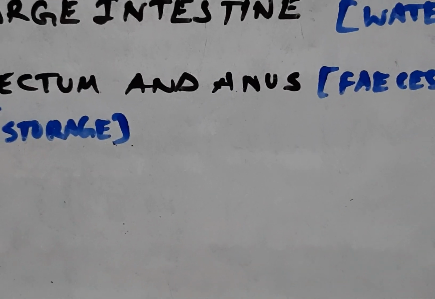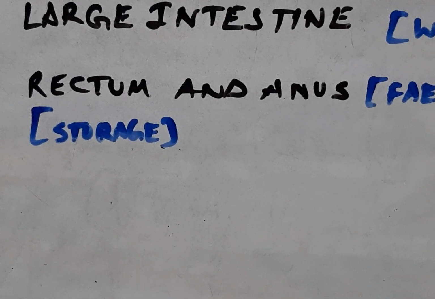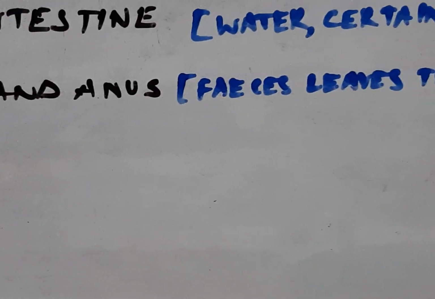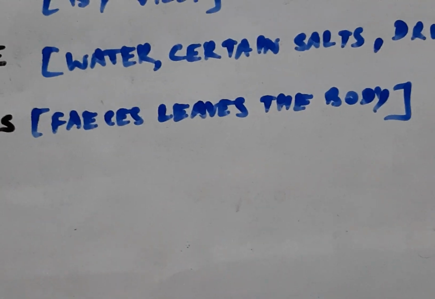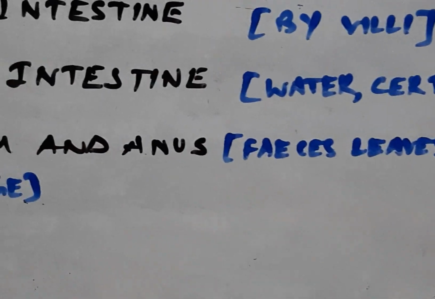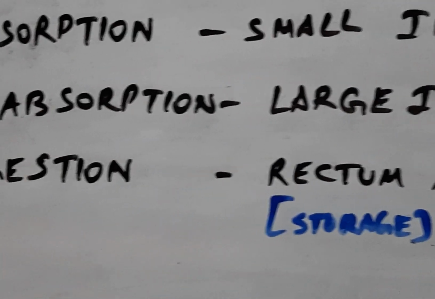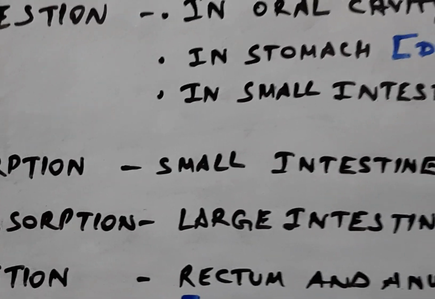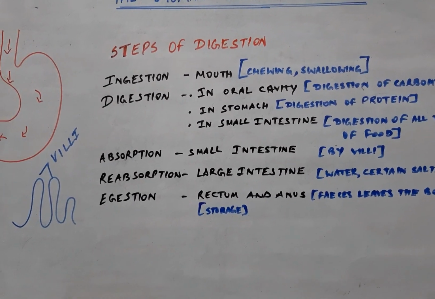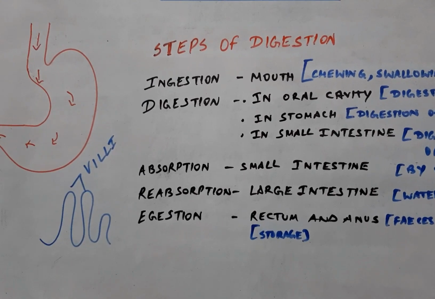After the storage of the undigested food in the rectum, the solid waste, which is called fecal matter, leaves the body through the anus. This process of throwing the solid waste out of the body is called egestion. So these are the various steps of digestion of food in the digestive system, which is called the alimentary canal.